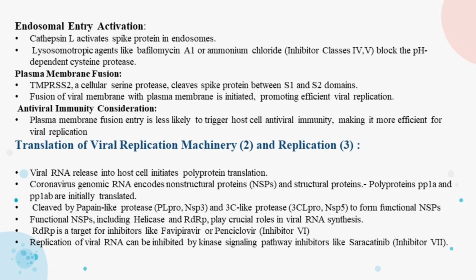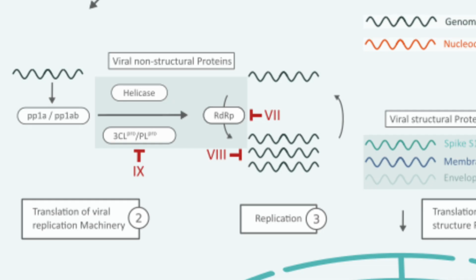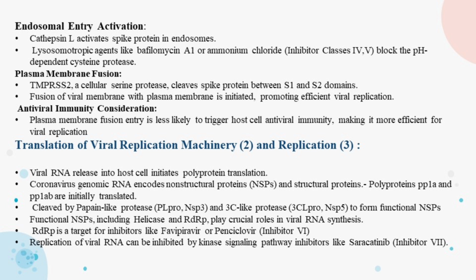Plasma membrane fusion. Transmembrane protease serine 2, a cellular serine protease, cleaves the spike protein between the S1 and S2 domains, initiating fusion of the viral membrane with the plasma membrane for efficient replication. Antiviral immunity considerations: plasma membrane fusion entry is less likely to trigger host cell antiviral immunity, enhancing the efficiency of viral replication.